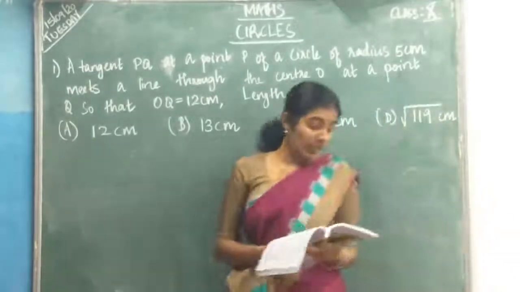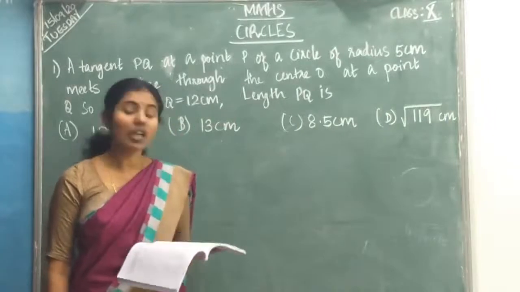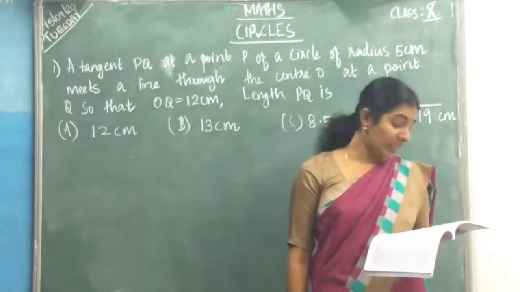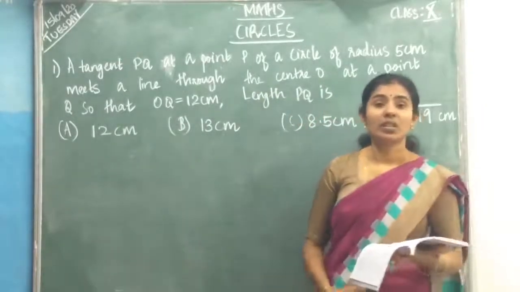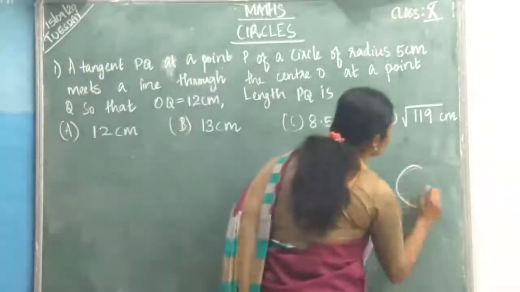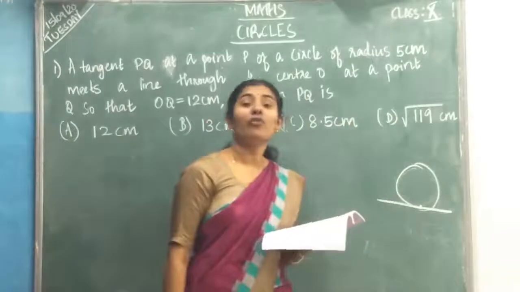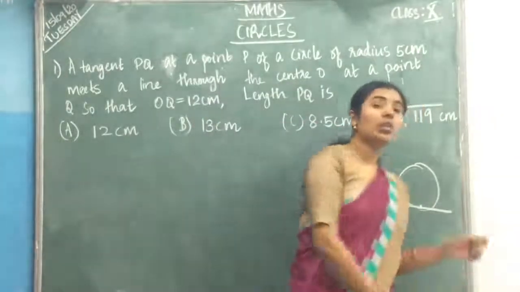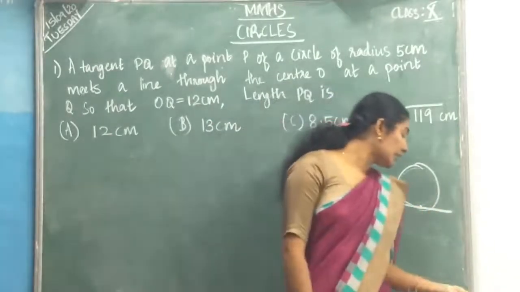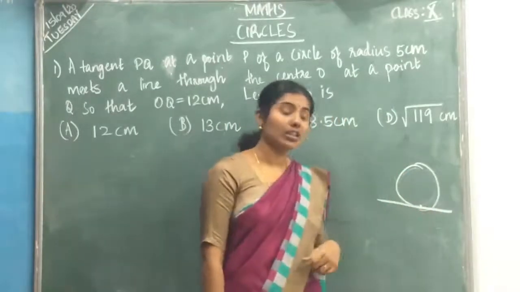Fill in the blanks. See first question. A tangent to a circle intersects it in dash points. Answer: a tangent to a circle intersects at one point, isn't it? So how many points is it touching? Only one point on this circle, isn't it? So what is the answer? A tangent to a circle intersects it in one point.